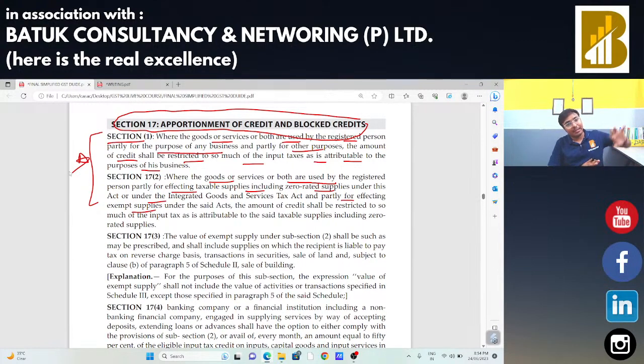What is the input tax credit related to the exempted part, what is the input tax credit related to the taxable part, what is the input tax credit for personal purposes, what is the input tax credit related to business purposes. We need to calculate all these things, and on the basis of our calculation we need to calculate the input tax credit. How we are going to calculate, for that purpose we are going to discuss Rule 42 and 43 very soon.